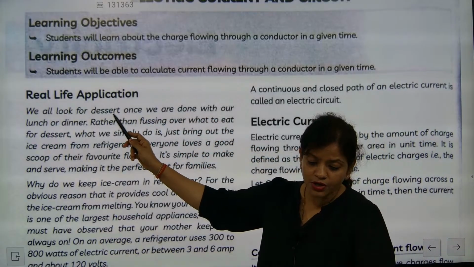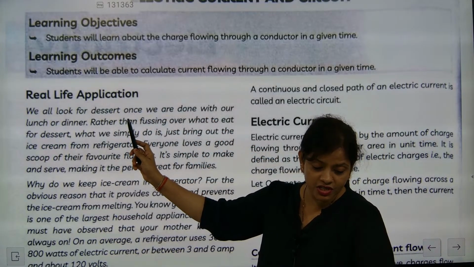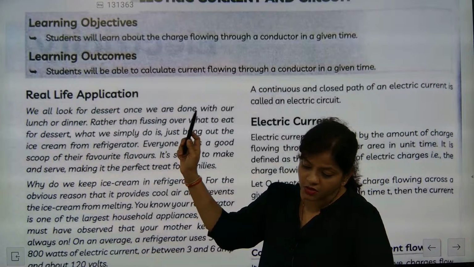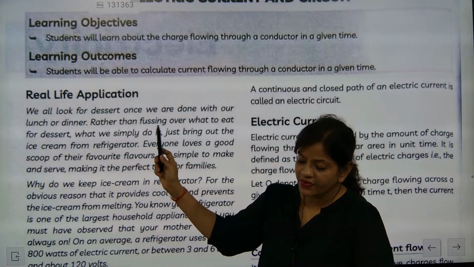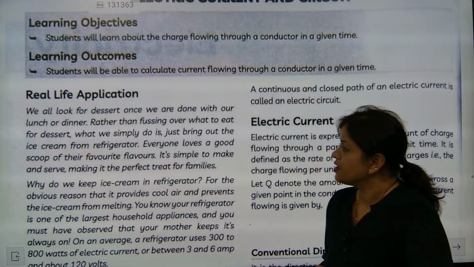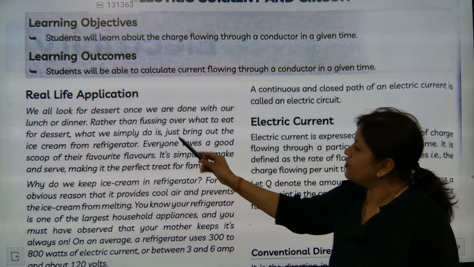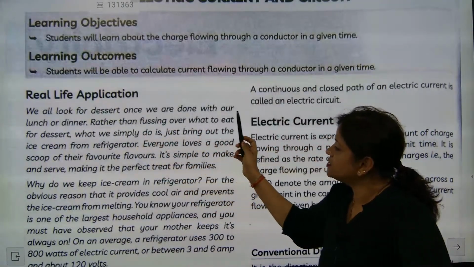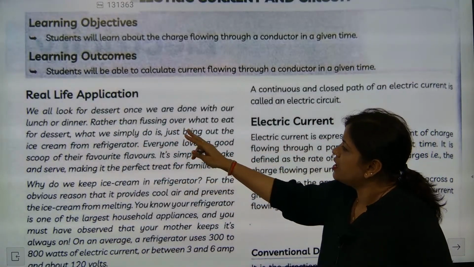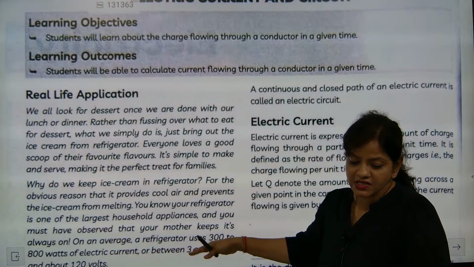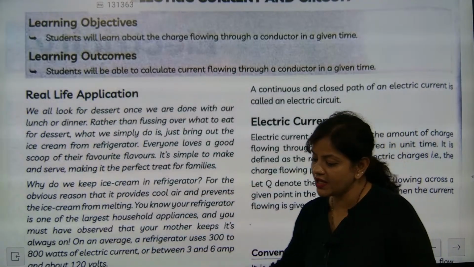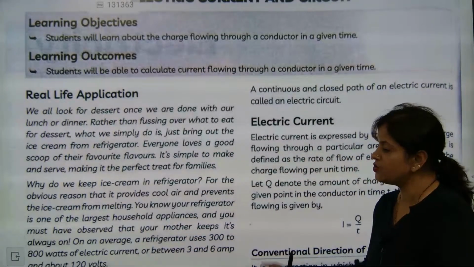Most of the time, I told you, real life application is the section from where they will turn the questions into real life situations and ask questions. Listen very carefully. We all look for dessert once we have done with our lunch or dinner. That's like life science related topics, so I gave you time to read it so that you can understand.